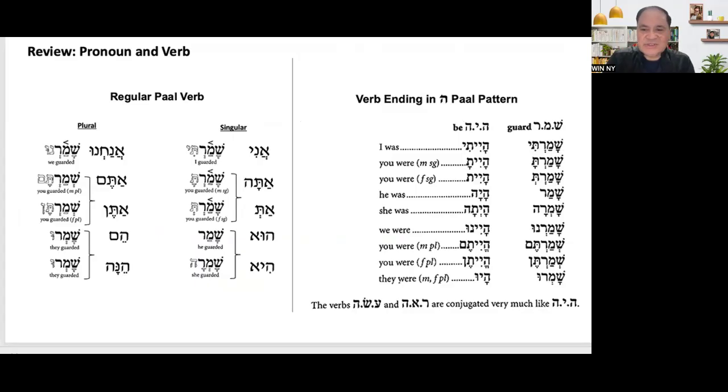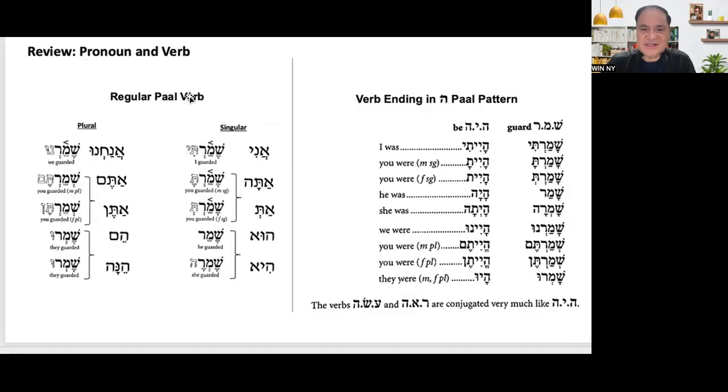Last week we talked about the Paal pattern. It is a terminology used in Hebrew which means simple.